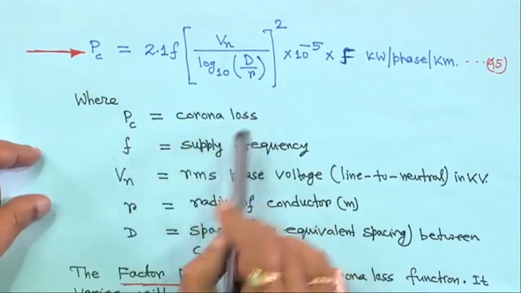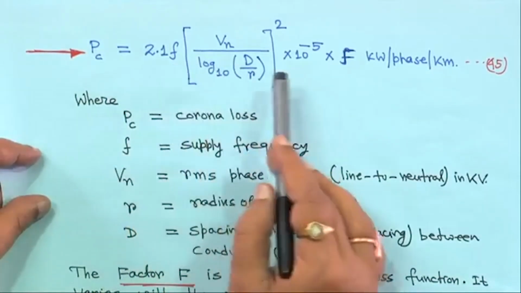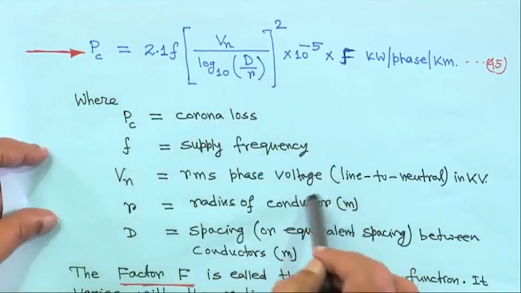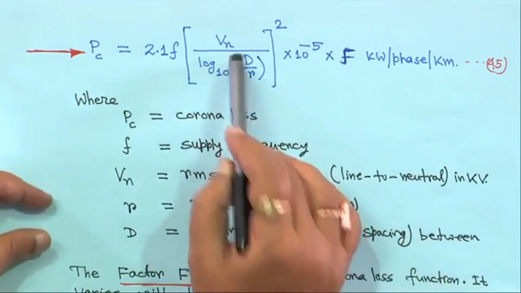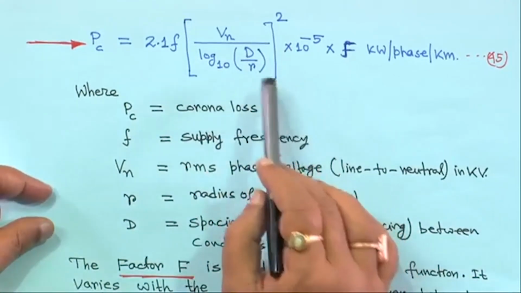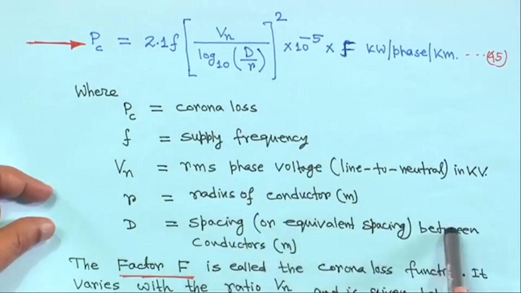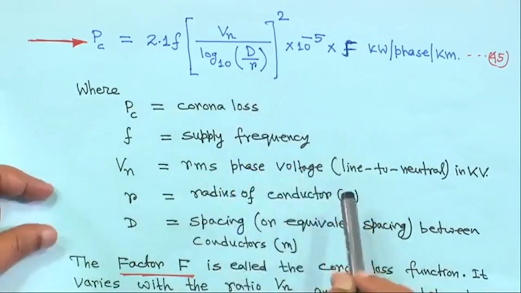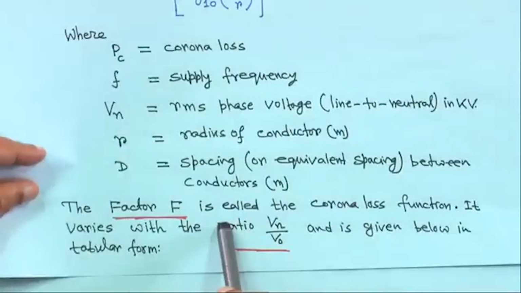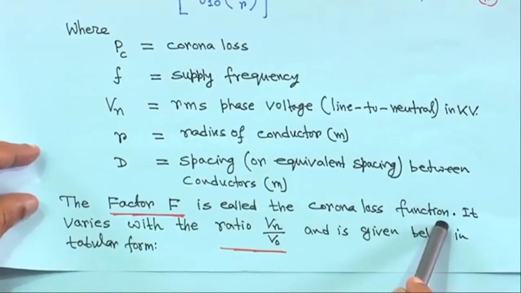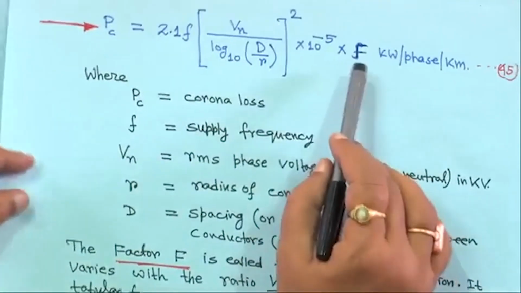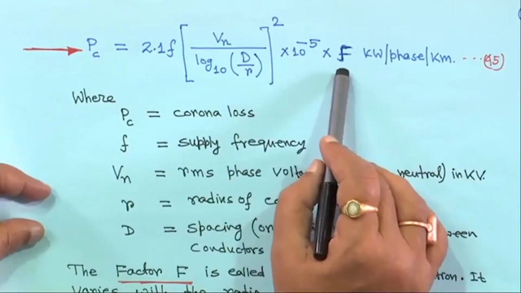Pc is the corona loss, f is your supply frequency, Vn is the RMS voltage line to neutral in kV, r is the radius of the conductor, d is the spacing or equivalent spacing between conductors, and this F is a factor called the corona loss function. For different ratios of Vn by V0 you can find out what F is.